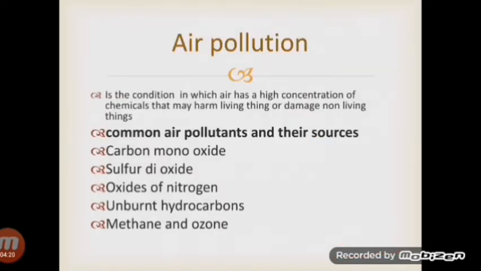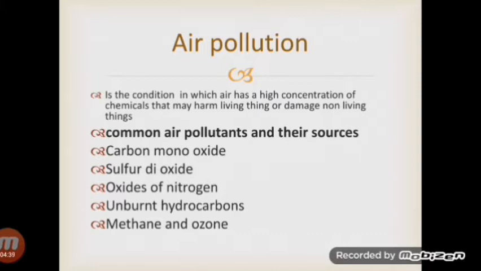Nitrogen is used for making different fertilizers. It is used for production of ammonia in Haber's process, etc. Now, what are air pollutants? If we talk about air pollutants, there are so many air pollutants in the atmosphere.